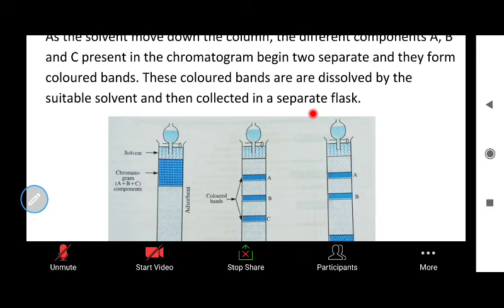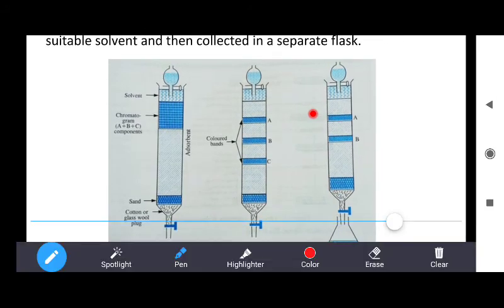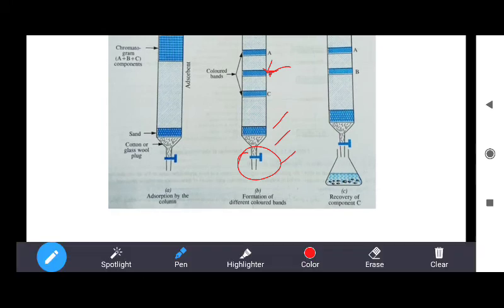So after obtaining these colorants, you can use a different solvent or the same solvent. If the same solvent can dissolve, then you can use the same solvent. If the same solvent cannot dissolve, then you can use a different solvent. Suppose I use another solvent to dissolve only C, then it will dissolve and get collected from here.